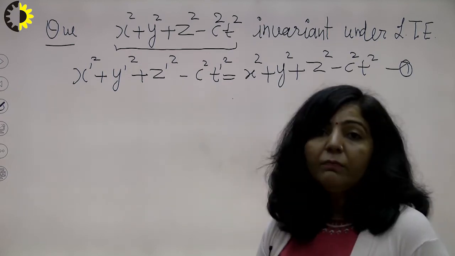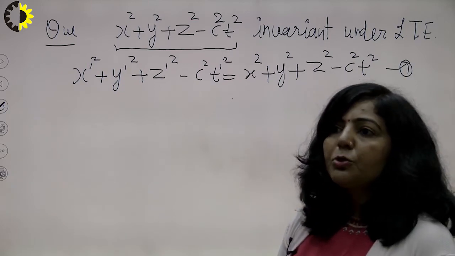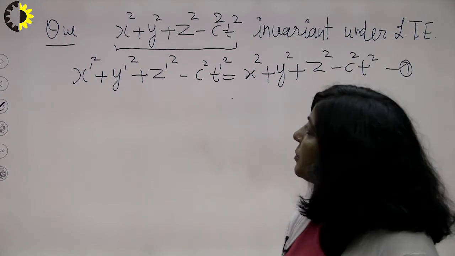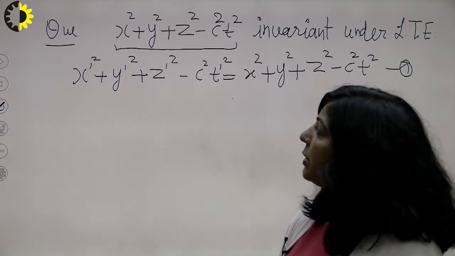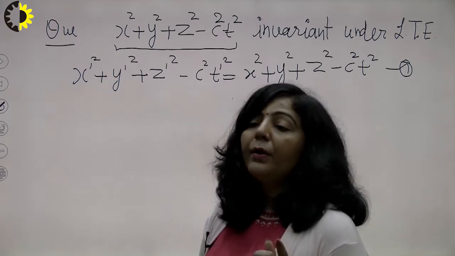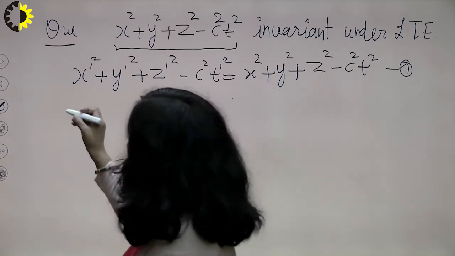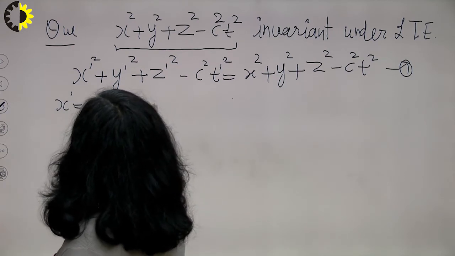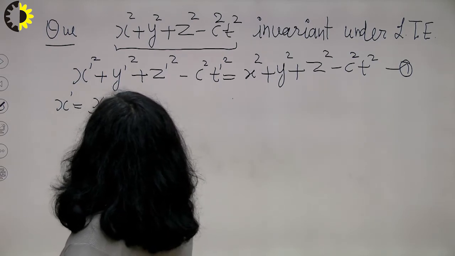So what we are doing is taking our left hand side, and in that left hand side we will substitute the value of x dash in terms of x using Lorentz equations. Then we will substitute the values of y dash, z dash, t dash using Lorentz equations. So first we write those Lorentz equations, if the frame S dash is moving along the x-axis. You can write x dash is x minus vt upon root 1 minus v square upon c square. This is your x dash.